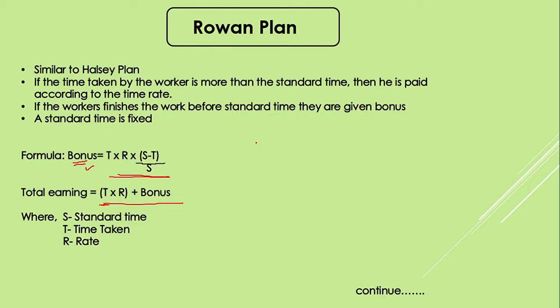Here, the basic difference between Halsey and Rowan is this: if an employee is expected to finish the job in 8 hours, however he finishes the job in 10 hours, there won't be much difference on an hourly basis. Let's say that if 2 rupees per hour is paid for an employee completing the job in 8 hours, the same will be applicable for 10 hours also. However, if some employees finish the same job in 6 hours, the rate will be different and much better than the rate counted for 8 hours. We'll understand the difference with this example.